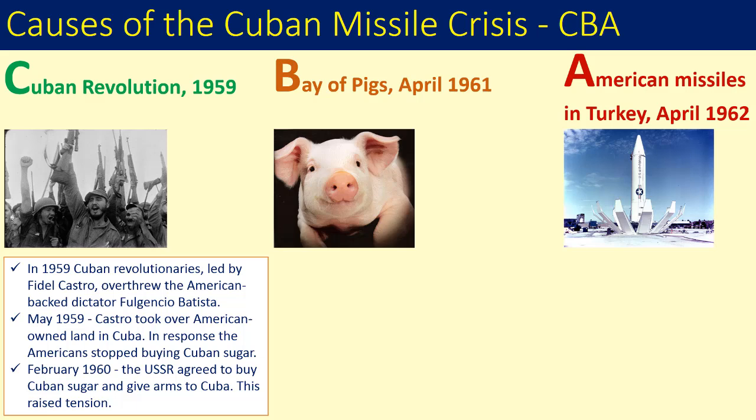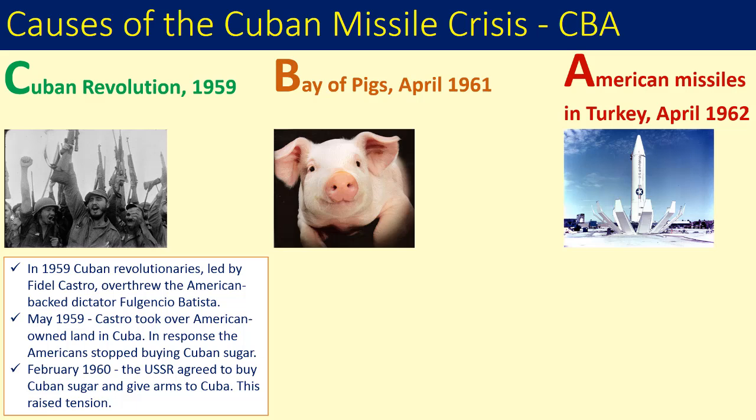In May 1959, the new leader, Fidel Castro, took over all the land in Cuba owned by foreigners. Castro even paid compensation, but the US refused to accept it, so Castro took the land anyway. In February 1960, the Soviet Union agreed to buy Cuban sugar and give arms to Cuba. As Cuba became friendlier with the Soviet Union, this raised tensions with the US, as Cuba is only 90 miles from the coast of Florida.